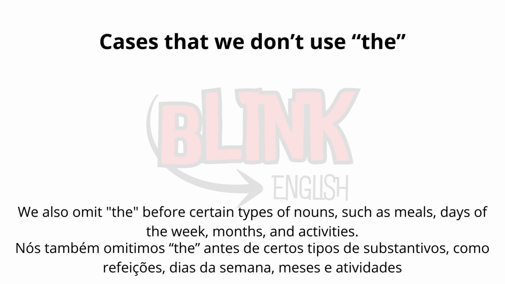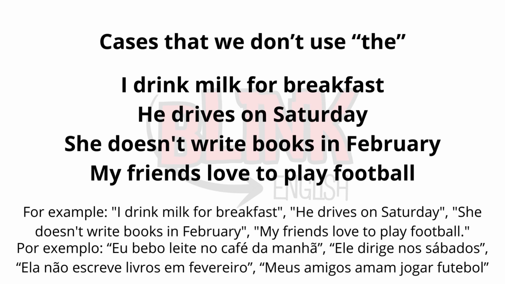We also omit te before certain types of nouns, such as meals, days of the week, months, and activities. For example, I drink milk for breakfast. He drives on Saturday. She doesn't write books in February. My friends love to play football.